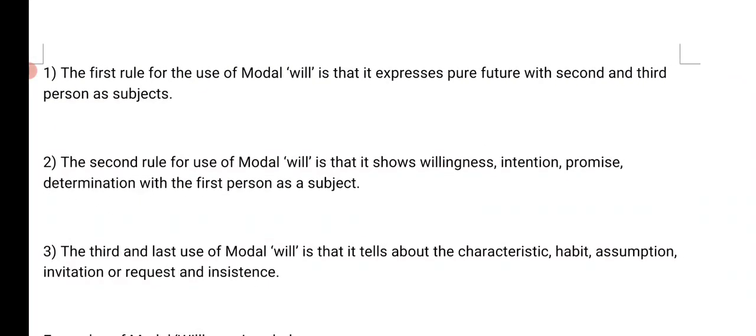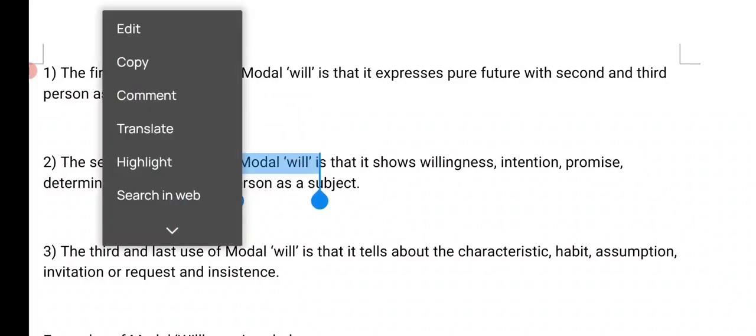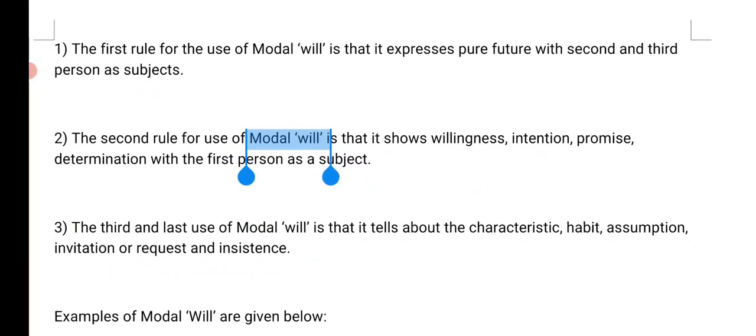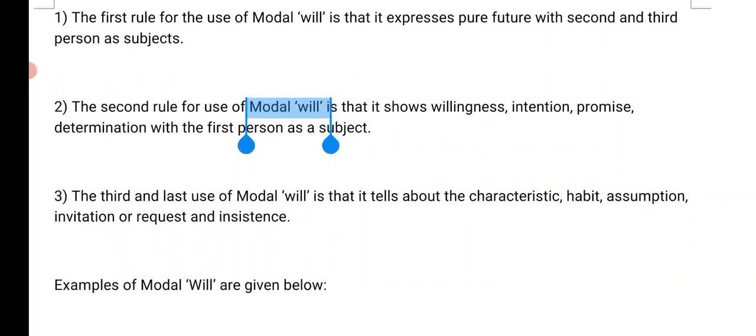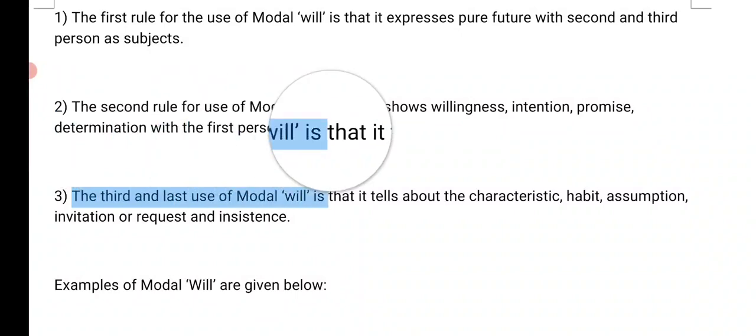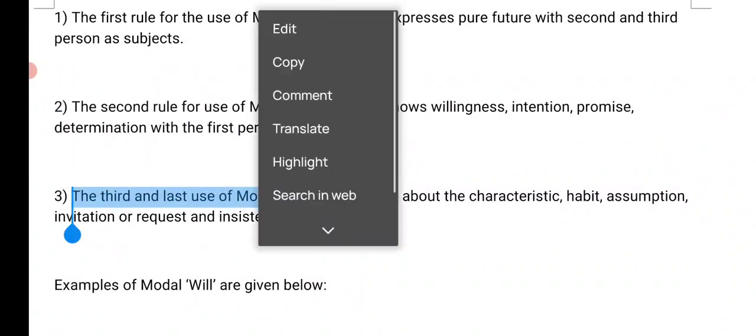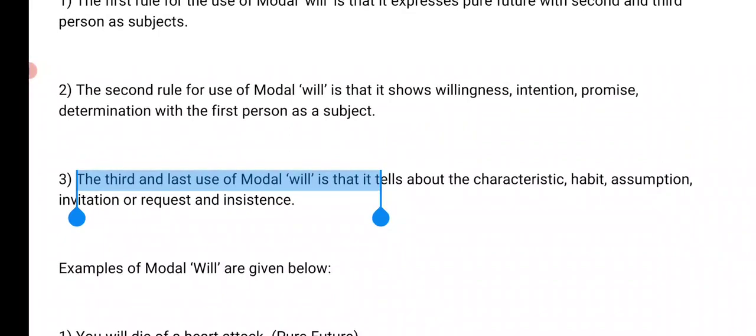The second rule for use of modal will is that it shows willingness and your intentions. For example, I will do this, I will go there. It's also a promise. And intention, I will go to Mumbai. This is also intention, right? And determination, I will complete my homework. So this is the use of will. And then the third and last use of modal will is that it tells about character, habit, assumptions, invitations, requests, or instances.